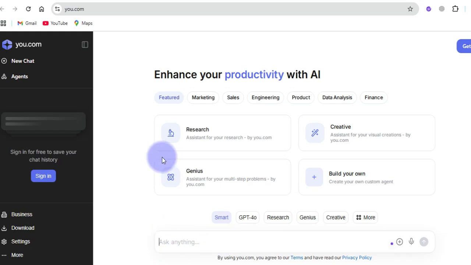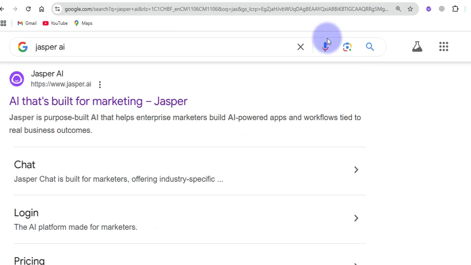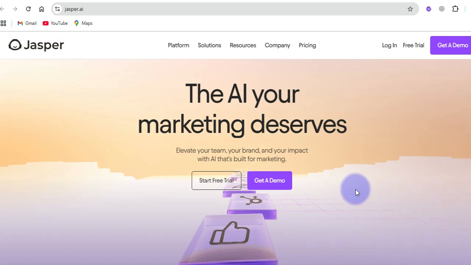And looking at the next tool here is actually Jasper AI. It looks like this from the front end. And of course, it is also a very powerful AI tool, especially for marketers and for content creators. It looks like this from the front end. And of course, you can make use of this tool, especially for content creators and also for researchers, where this tool can perform specific tasks for you based on the request you actually ask.